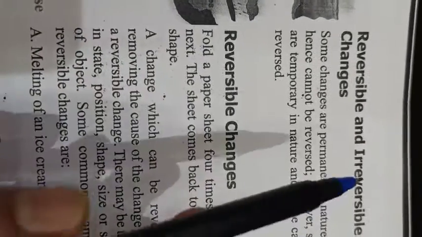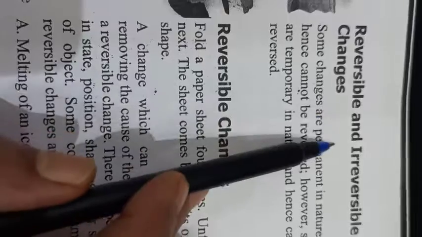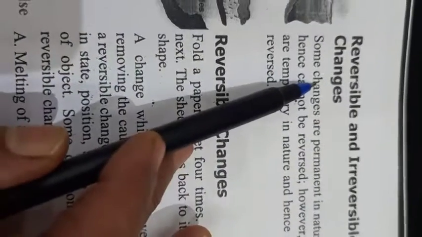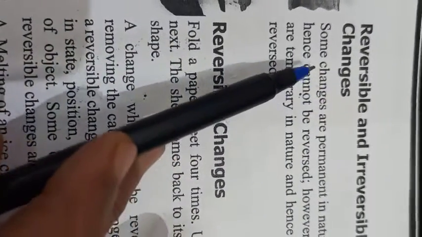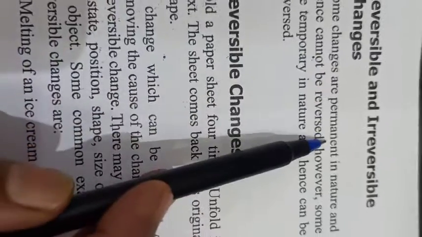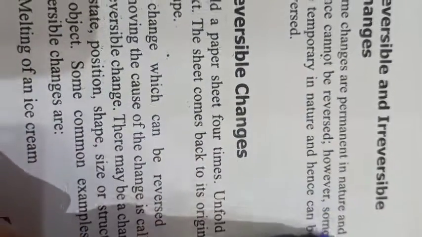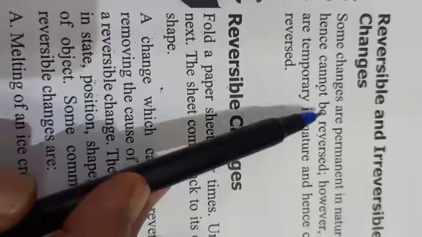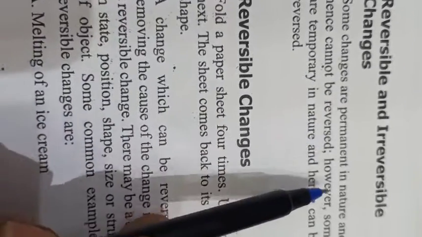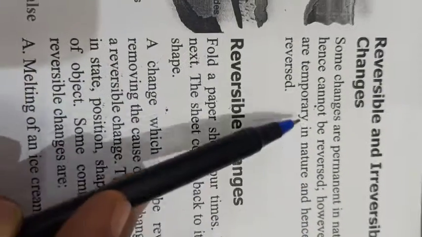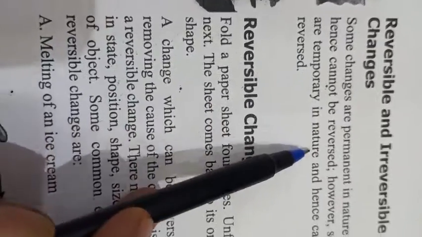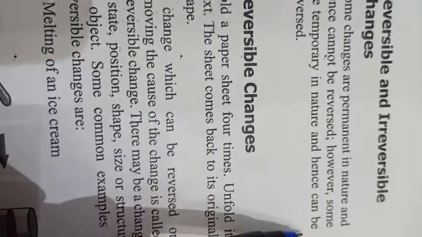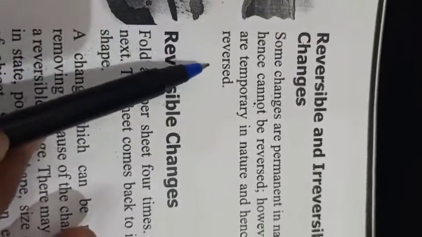Yes. Now, reversible and irreversible changes. Some changes are permanent in nature and hence cannot be reversed. However, some are temporary in nature and hence can be reversed.